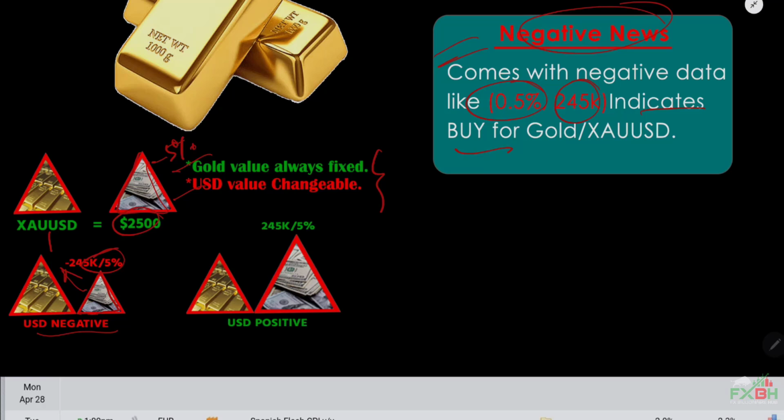Okay, same scenario for positive news. Suppose plus 5% value will add on gold and add on USD, so in that case USD will be stronger, or bigger than gold, so in that case sell, that means downfall for gold, that means sell for gold in positive news. Hopefully you understand all things.